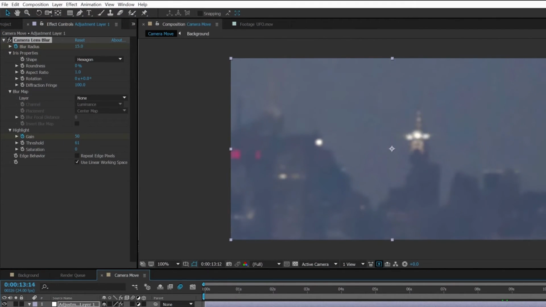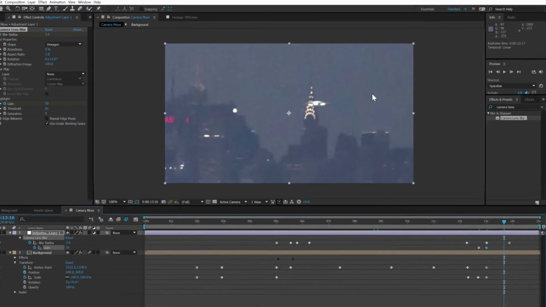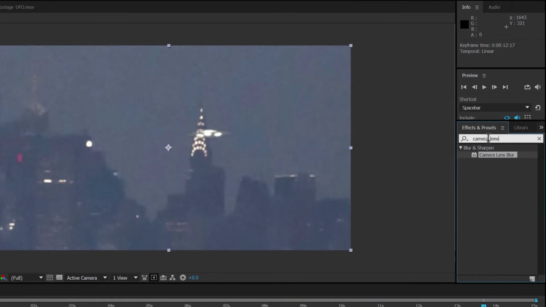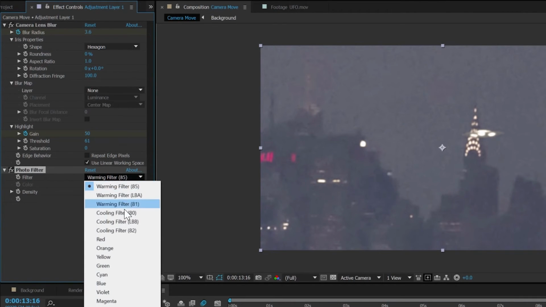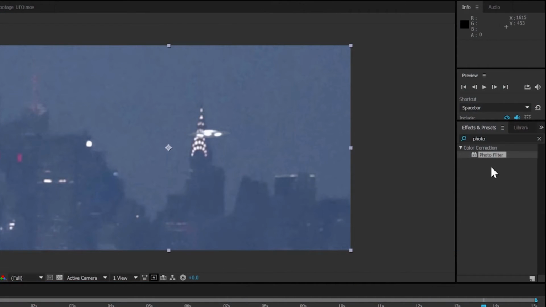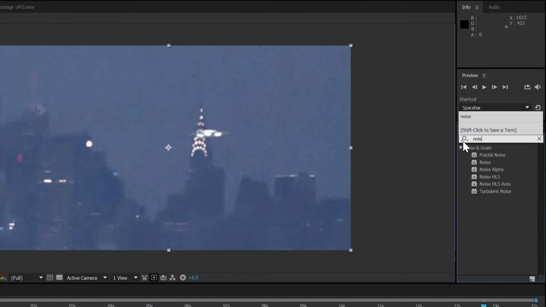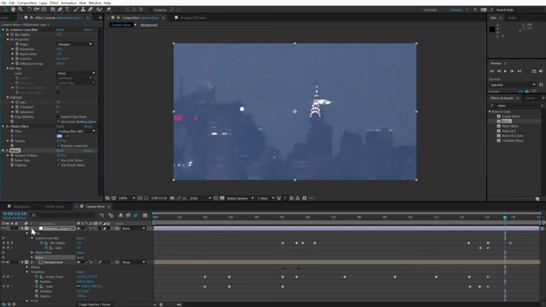itself after a zoom. Applying a uniform color wash to the whole scene will further help the different elements to look like they belong together. Let's add a photo filter, set to a cooling preset, with a density of about 20% to help with that. Now let's add a subtle layer of additional noise. Maybe 10%, just to add a tiny bit of chatter that'll help stitch everything together.